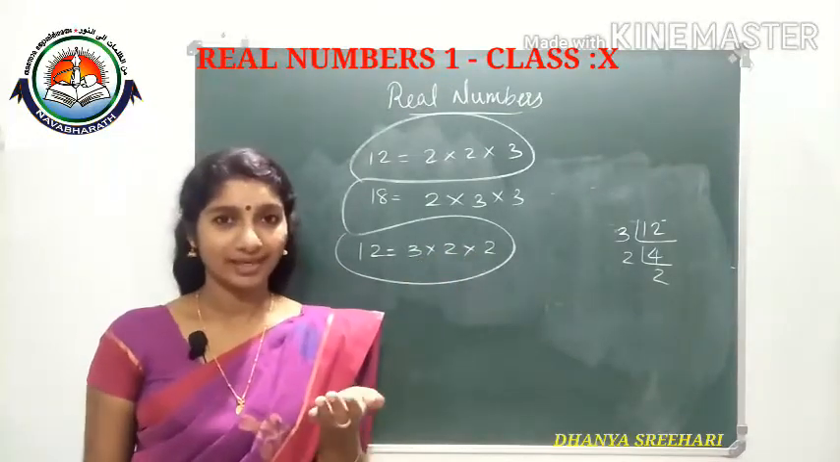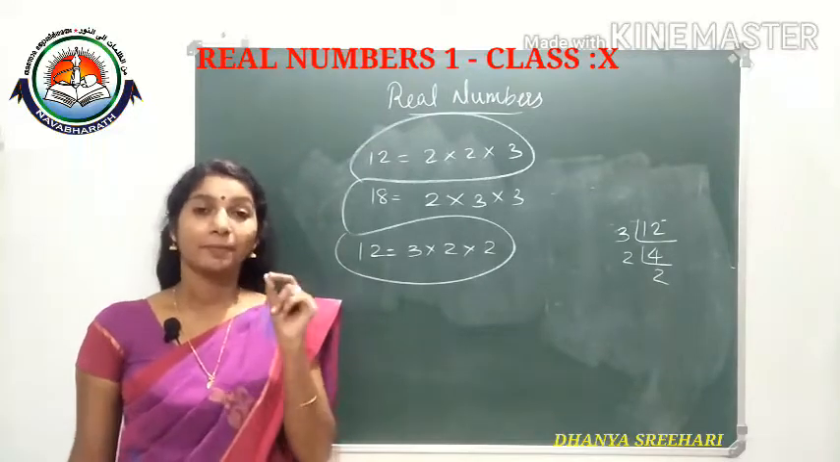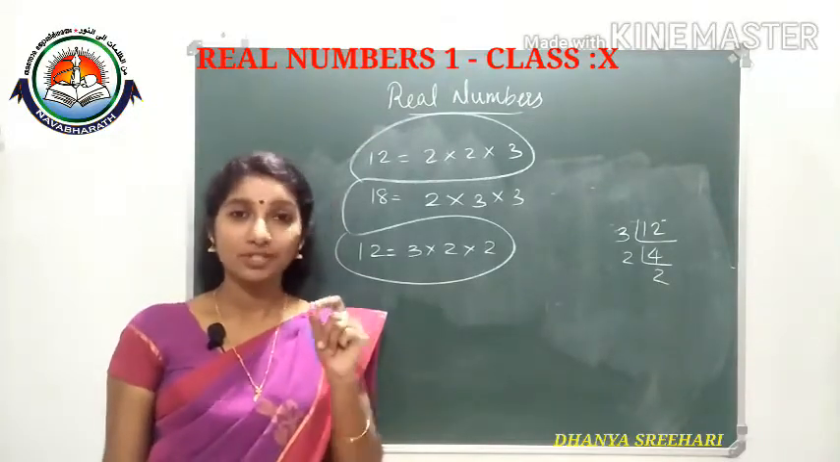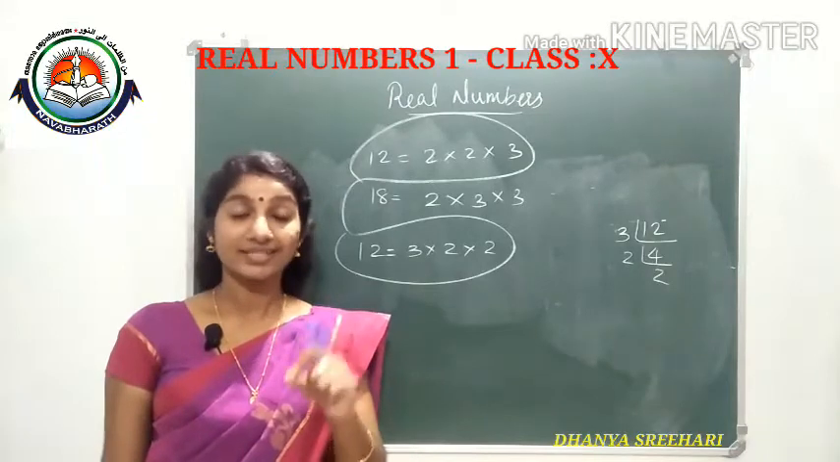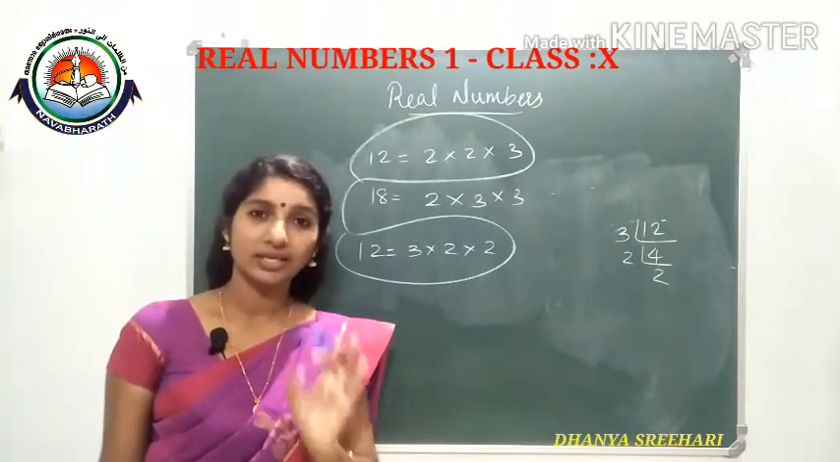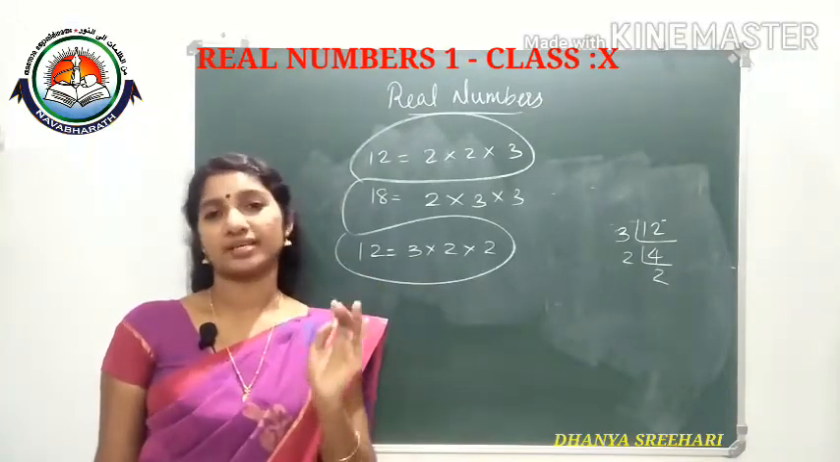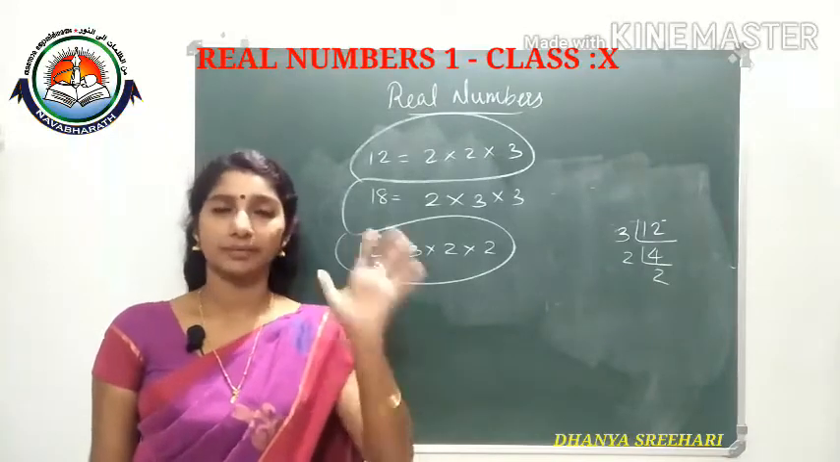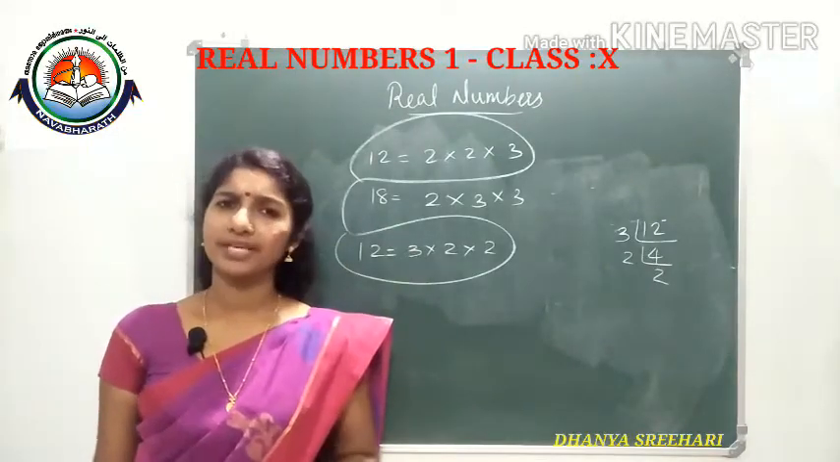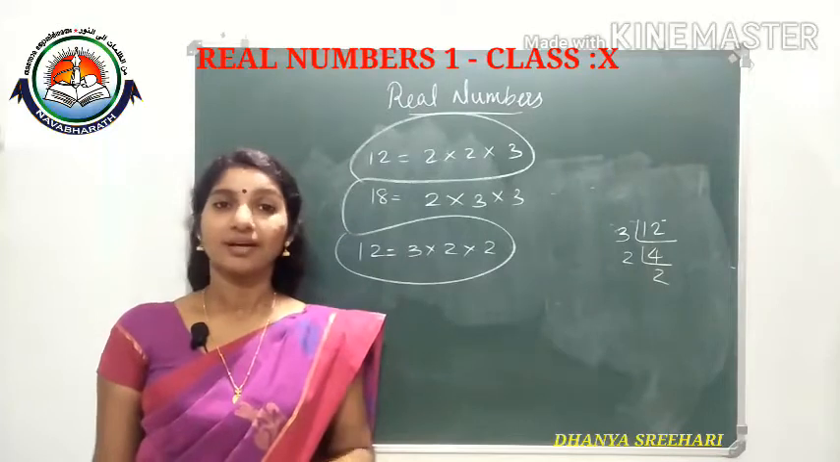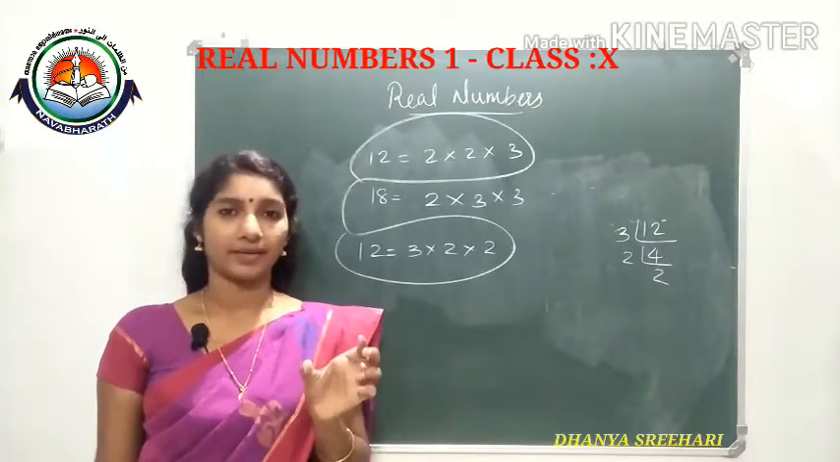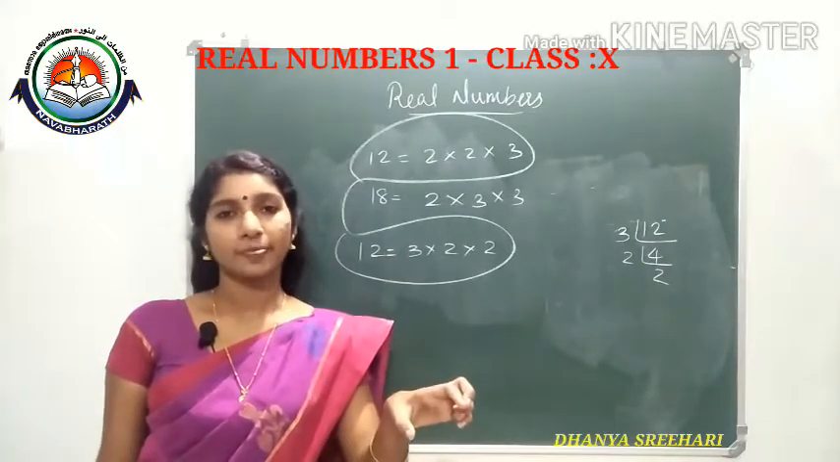So once more I am telling the fundamental theorem of arithmetic. Prime factorization is possible, but it is unique. So unique prime factorization is possible for a composite number. What does the fundamental theorem of arithmetic say? It says unique prime factorization is possible for a composite number.